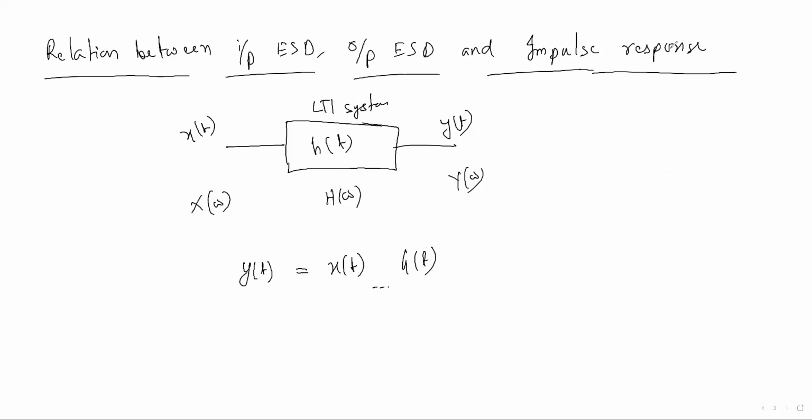So what is the relation? Anybody? Convolution symbol. Convolution property. So the relation is that y(t) is the convolution of these two signals. You can say x(t) convolved with h(t). The convolution symbol is given by the star mark. So in the frequency domain, what will be the representation? One is Y of omega, this is X of omega, and this star mark becomes a multiplication. So this thing you should know.